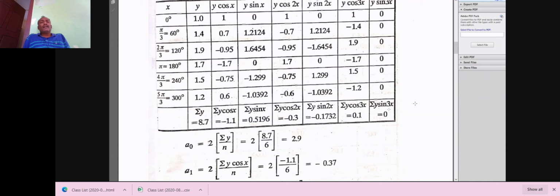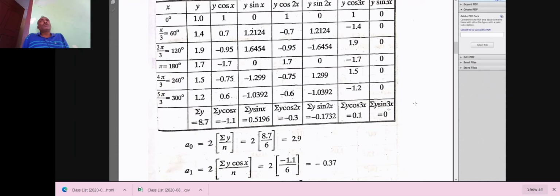Similarly, in the third column, y cos 2x. For cos 2x, put x is equal to 0, cos 0 equal to 1, into y equal to 1, we get 1 into 1, 1. And for cos 2x, x is equal to 60 degrees.